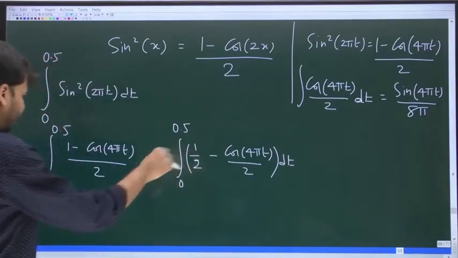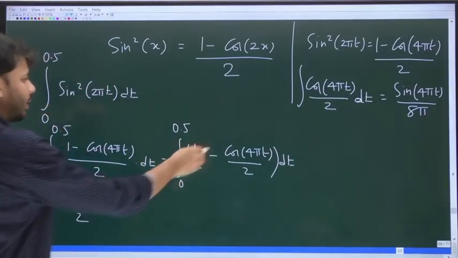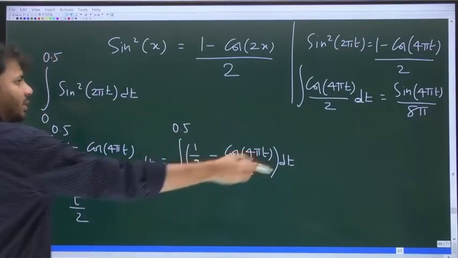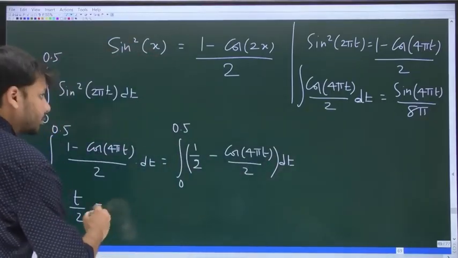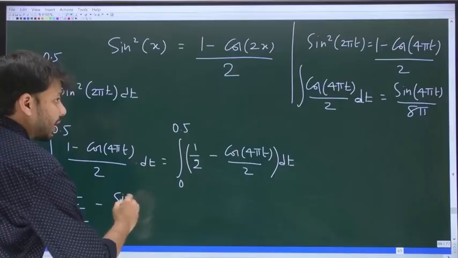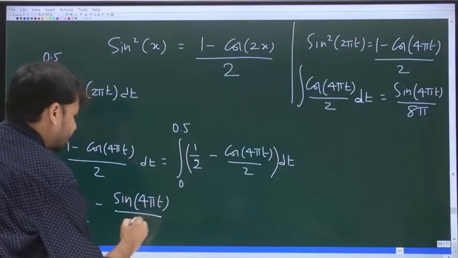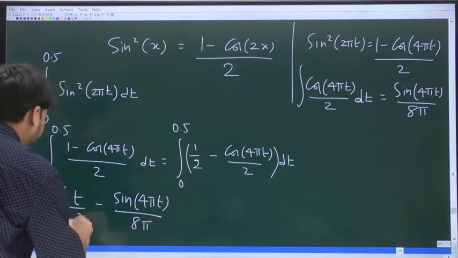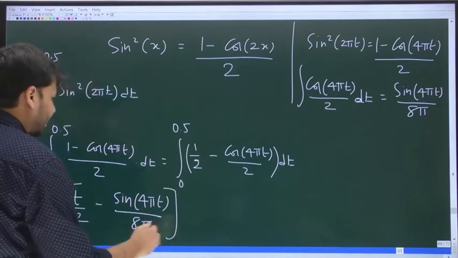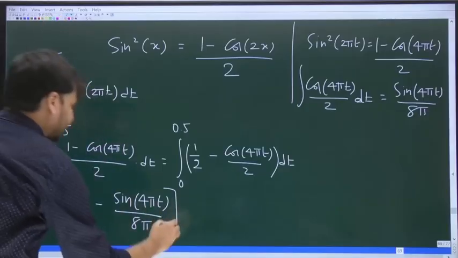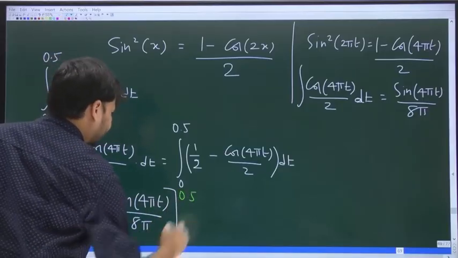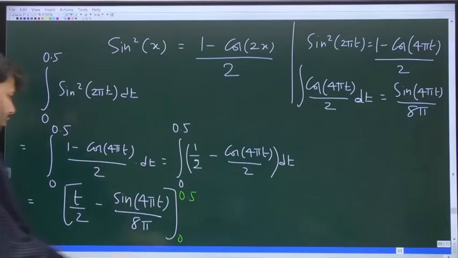So for the first term 1 by 2, the integration is t by 2. And for the second term the integration is this thing, minus sine of 4 pi t divided by 8 pi. And then you should substitute the limits. What are the limits? 0 to 0.5. If you substitute the limits, what do you get?